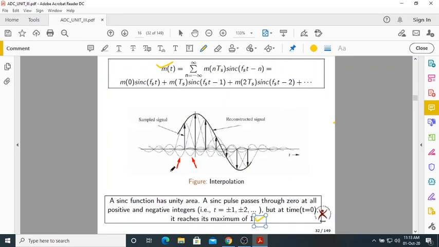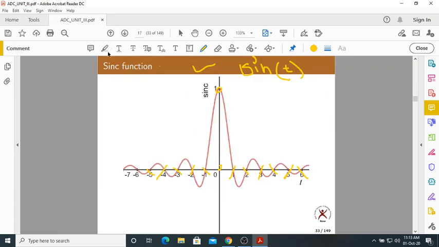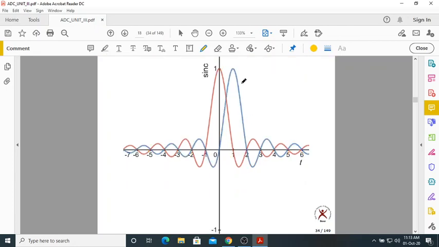So that is the nature of the sinc function. The sinc function passes through 0 whenever t equal to plus or minus 1, plus or minus 2, plus or minus 3, and so on, and it has a maximum value of 1 when t equal to 0.